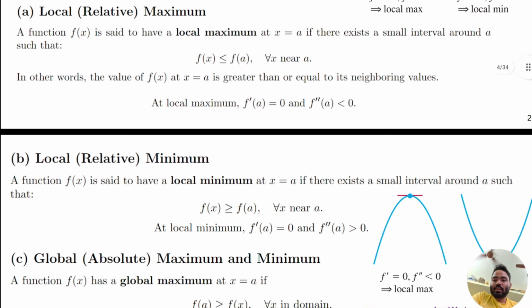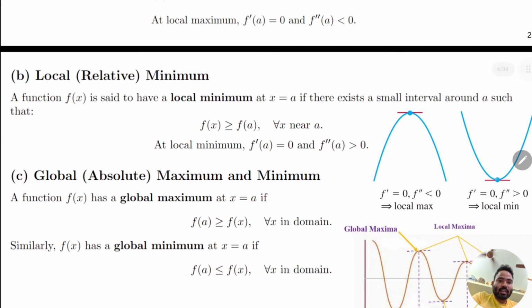Same thing for the minima. A function f(x) is said to have a local minima at x equal to a if there exists a small interval around a such that at that point all other values of the function are greater than this functional value. That means at that point the function has the minimum, because the other values are greater and only this value is minimum. That point is local minima, and we will see how to find the minima after solving the question.